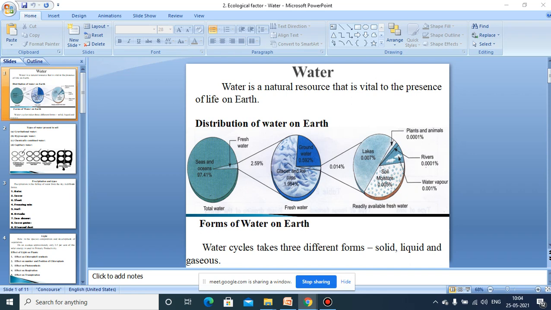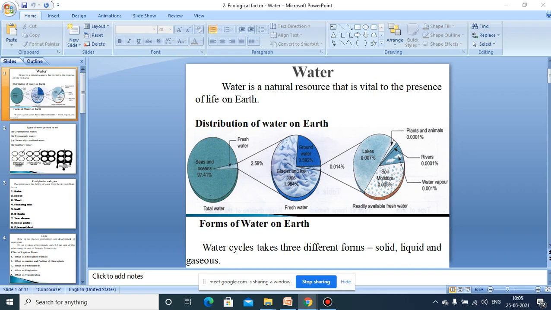But some of this rainwater is absorbed by the earth's surface. When it percolates down, it is dragged by the gravitational force, and thereby it is added to the groundwater.